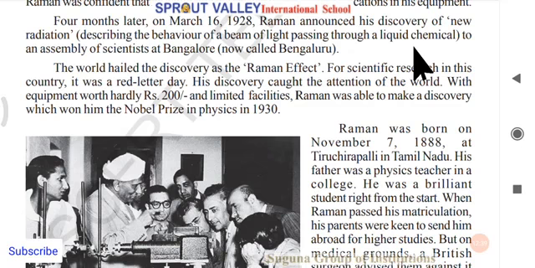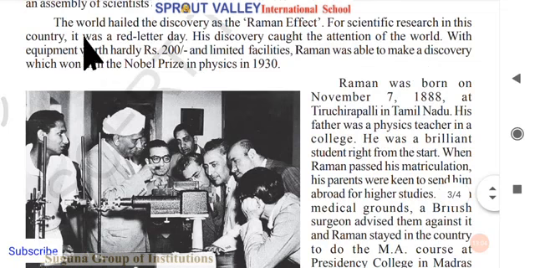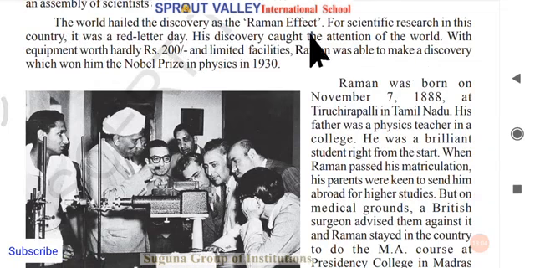For example, if there are two or more scientists in one place, we should not say there are 10 scientists, there are 9 scientists. You should say there is an assembly of scientists. A group of scientists or so many scientists is called an assembly of scientists. Okay, be careful. So the world hailed the discovery as the Raman effect.